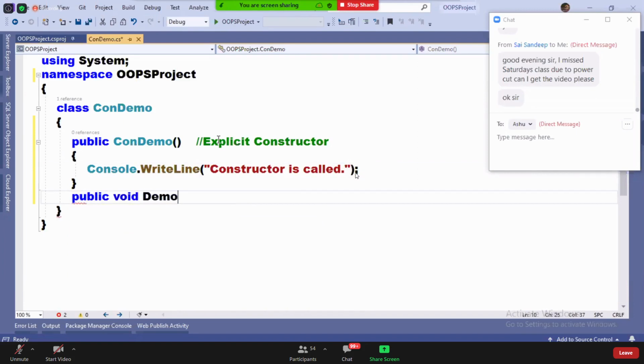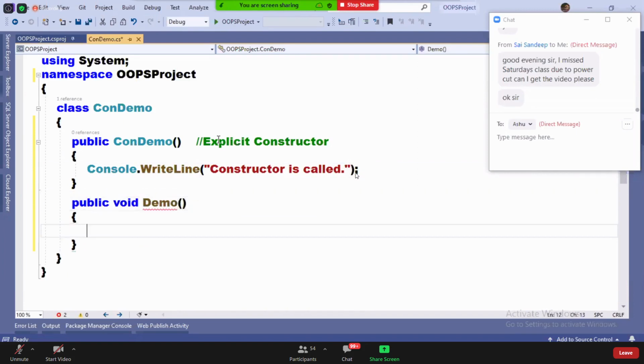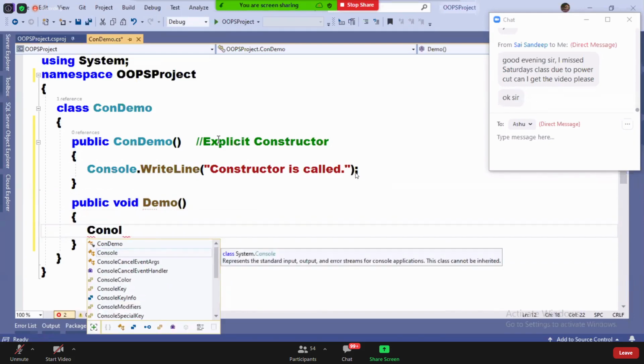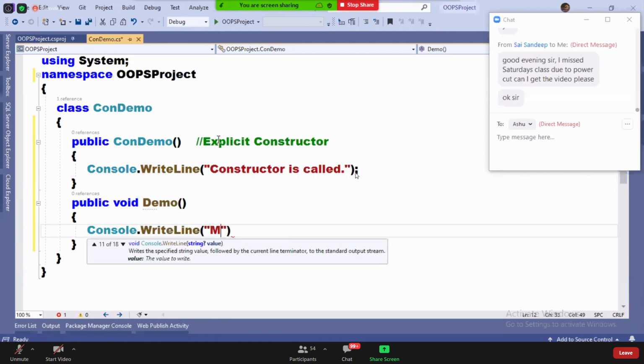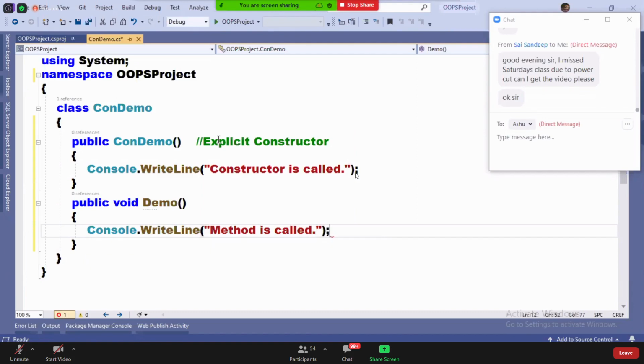Public void demo. What is this? This is a method. Console.WriteLine("Method is called").